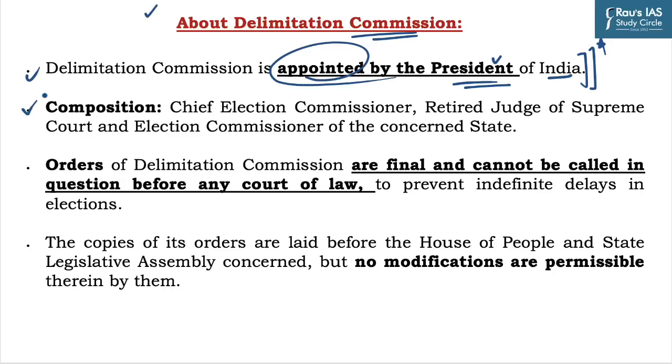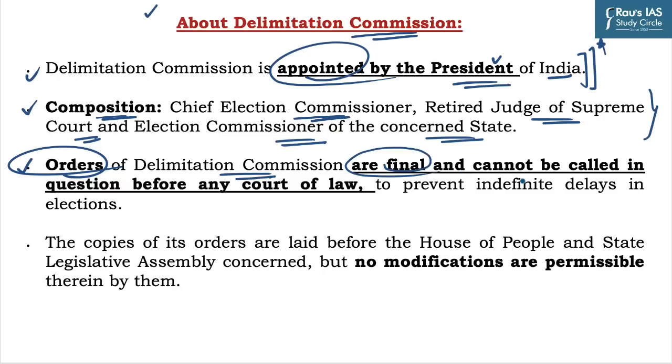Another important piece of information associated with this commission is its composition. It includes the Chief Election Commissioner, a retired Judge of the Supreme Court, and the Election Commissioner of the concerned state. So these are the members of this commission. Another important fact is that orders of the Delimitation Commission are final and cannot be called in question before any court of law, whether it is the High Court or Supreme Court, in order to prevent indefinite delays in the elections. This power has been given to the Delimitation Commission so that the process of elections can be concluded in a smooth way.